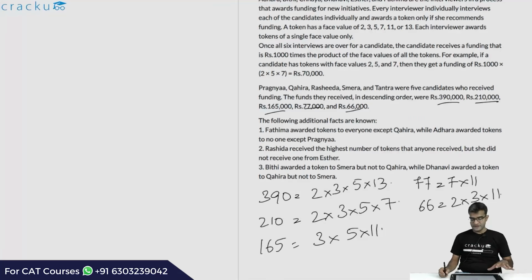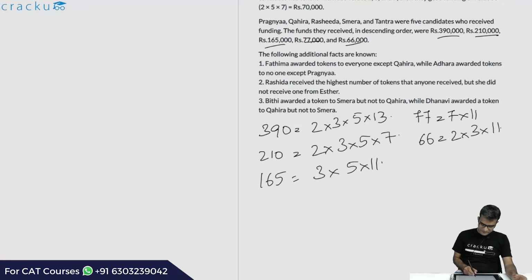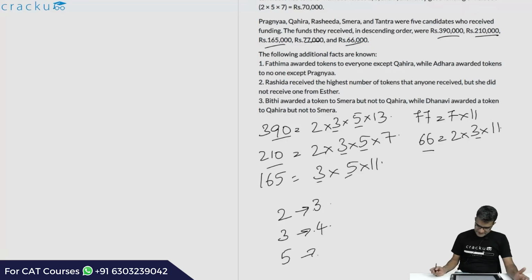If you are looking at the prime factorizations, how many times did 2 come? 2 is part of 390, 210 and 66. So 2 came 3 times. 3 came how many times? 3 came once, twice, 3 times and 4 times. 5 came how many times? 5 came once, twice, 3 times. 7 came how many times? 7 came in 210 once and 77 twice. And 11 came how many times? 11 came 3 times. And 13 came how many times? It came only once.